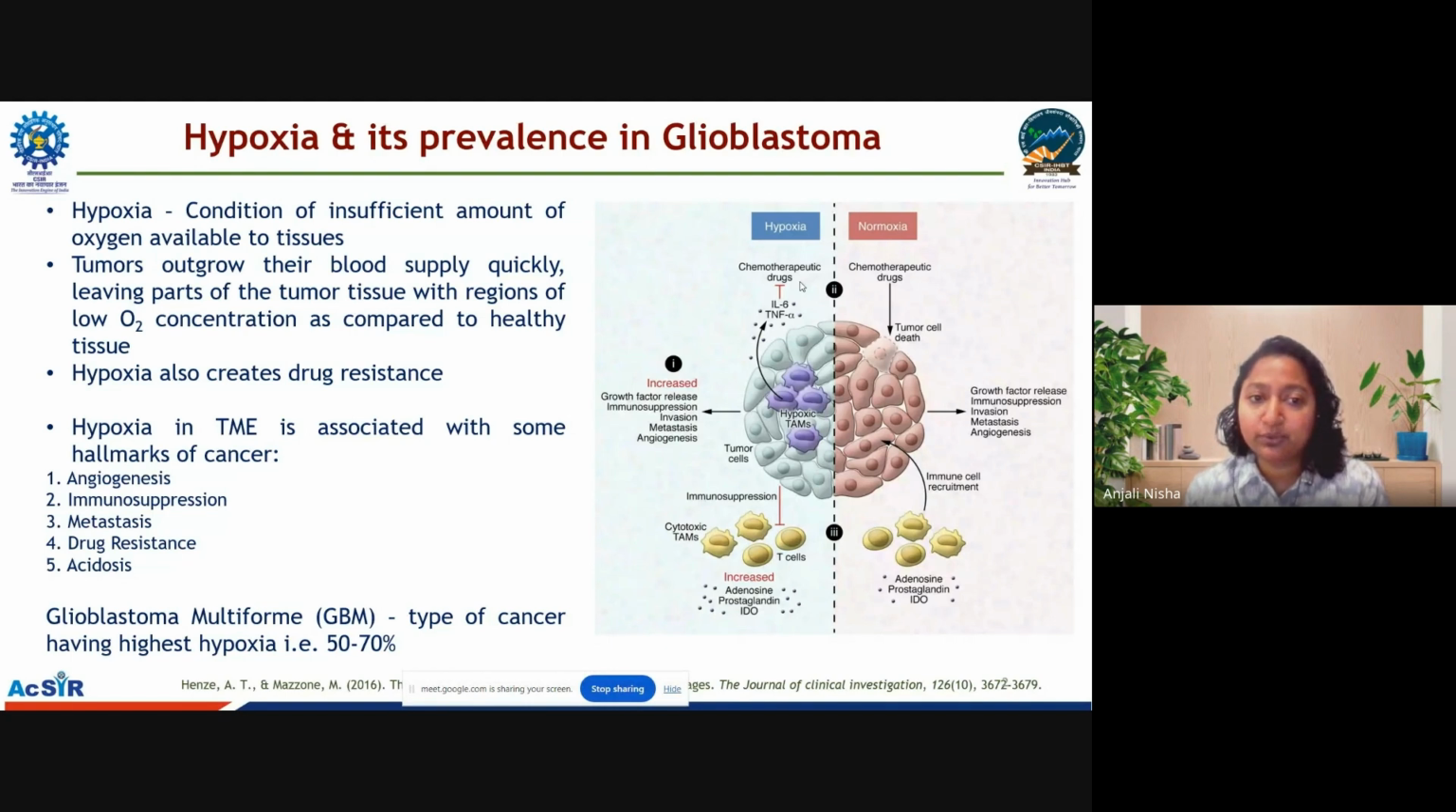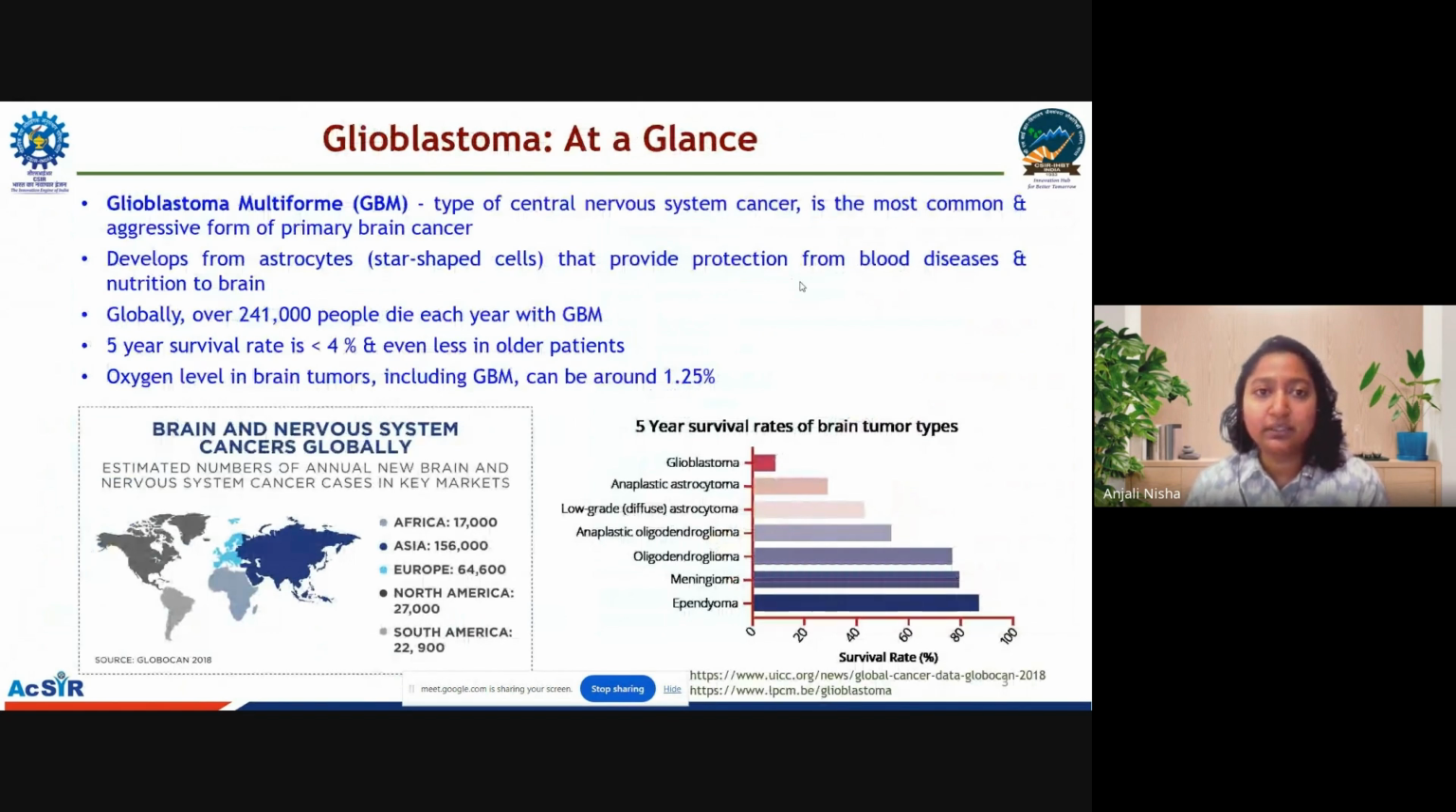Hypoxia in the tumor microenvironment is associated with some hallmarks, that is angiogenesis, the generation of new blood vessels to provide proper blood supply to the growing tumor; immunosuppression, that is the decreased immune system activation; metastasis; drug resistance; and acidosis. How glioblastoma and hypoxia are related, I am about to tell. Glioblastoma multiforme is a type of brain cancer which has the highest percentage of hypoxia, that is around 50 to 70%.